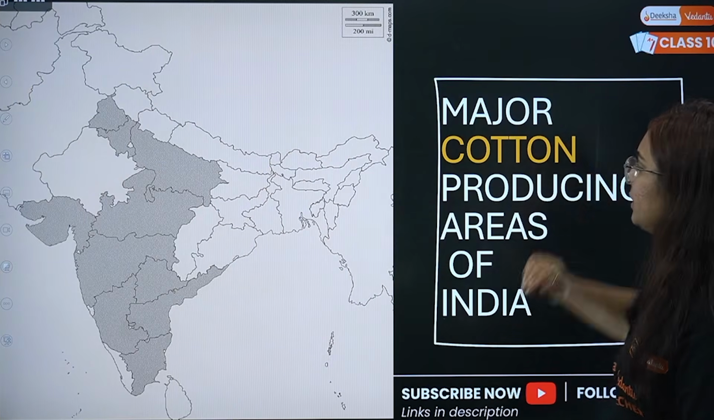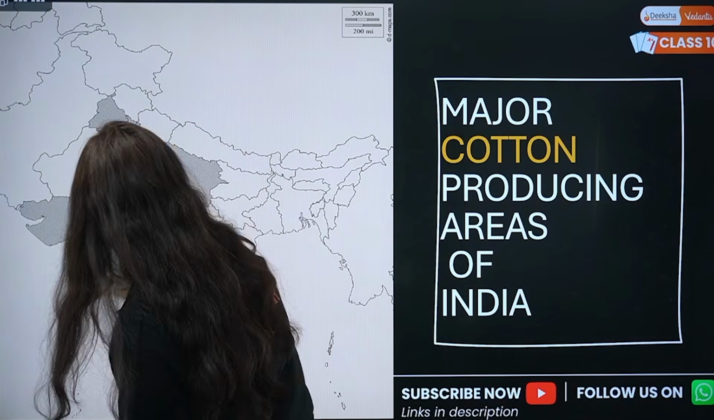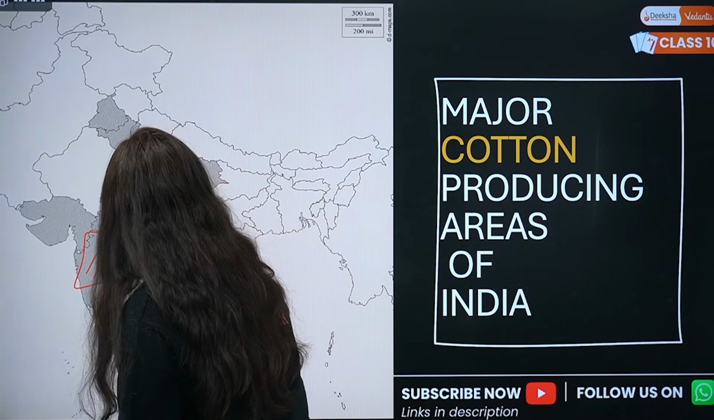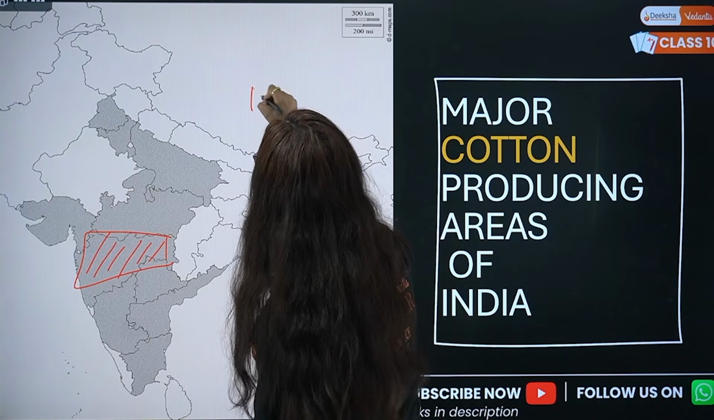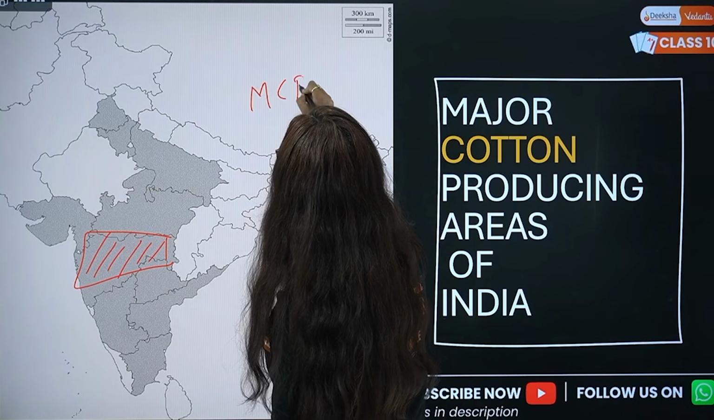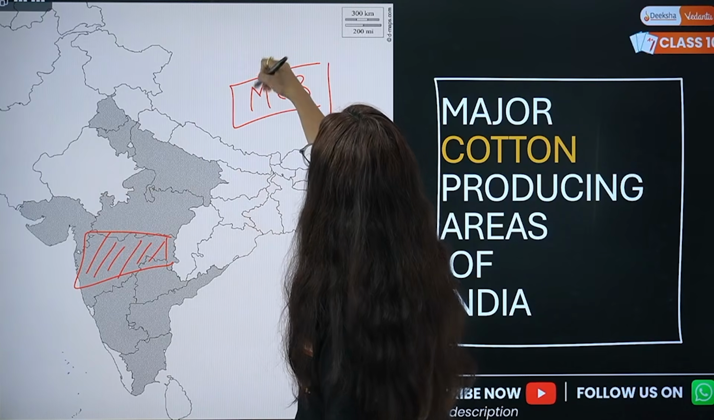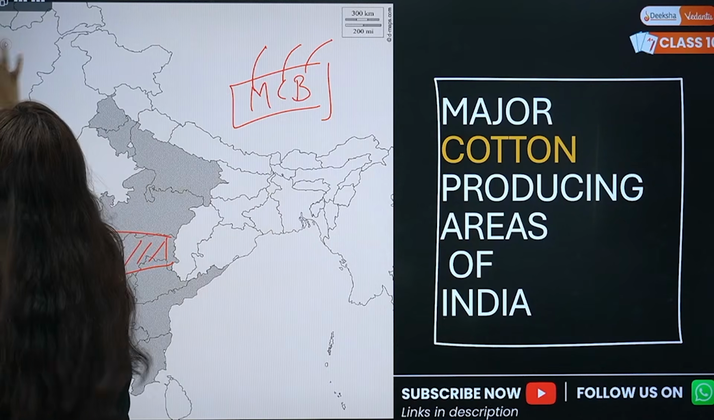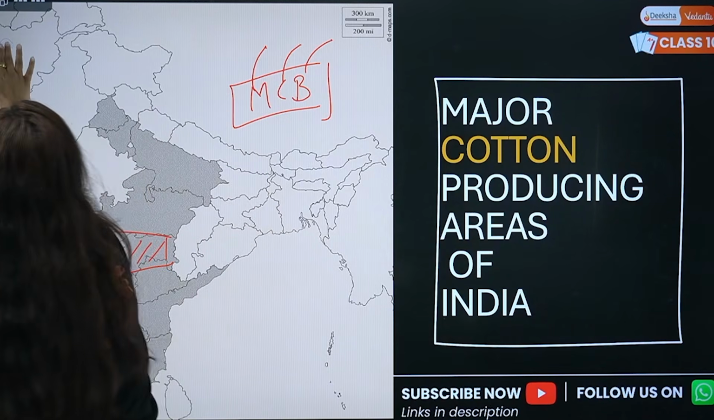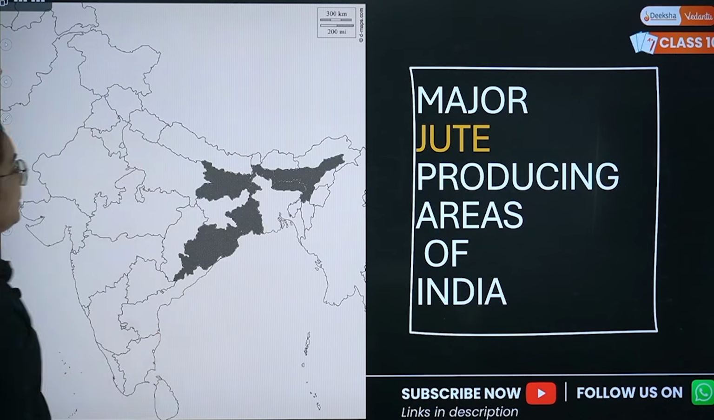Next is cotton producing area, Maharashtra. There is a good relation between cotton, Maharashtra, black soil. Remember that. Okay, MCB. Let's do it with MCB. Okay, Maharashtra, cotton and what? Black soil, MCB. Now coming to the next one, which is major jute producing area.